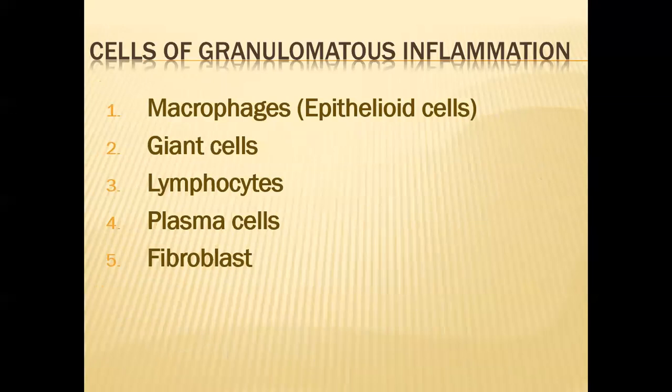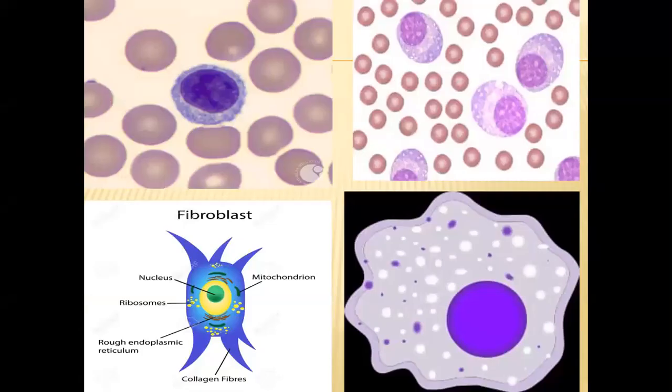Number one, and the most important, is the macrophages, whose other name is epithelioid cells. Then giant cells, lymphocytes, plasma cells, and fibroblasts. As I told you in the previous lecture, and I showed you the slides of lymphocytes, plasma cells, fibroblasts, and macrophages, you remember all these things. You can see here the plasma cells, macrophages, lymphocytes, and fibroblasts. This is a small review of all these cells.